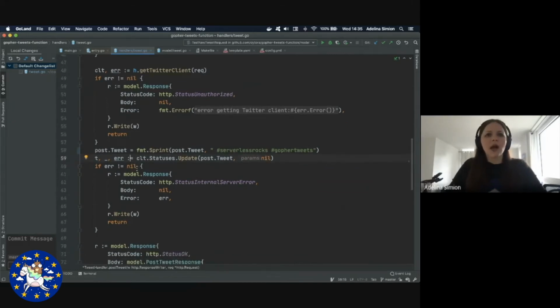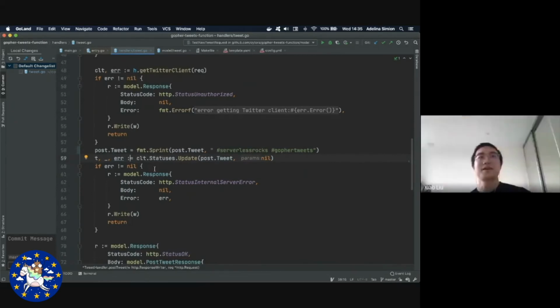So Xiao, how do I make sure that I haven't broken anything? So we need to run that locally, right? And running code locally is very important when we do local development. But before that, should we have a look first at the SAM template we've built?